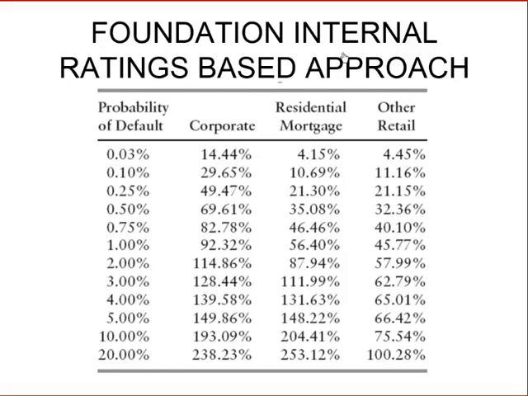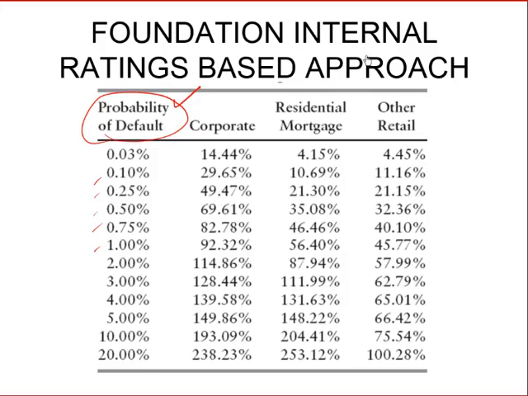The second approach allowed was the foundation internal ratings based approach, wherein banks were allowed to calculate their own probability of default. So from its own internal calculations and risk management systems for each loan that the bank had given, the bank, subject to supervisory guidelines and supervisory reviews, could calculate its own probability of default.